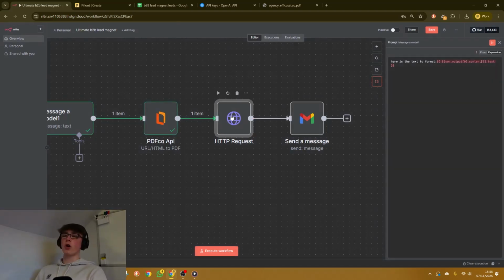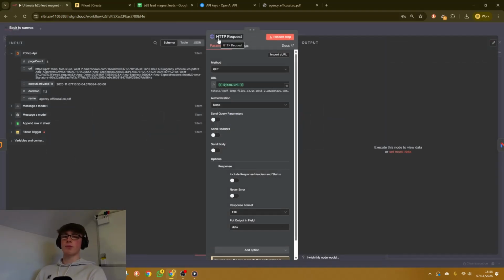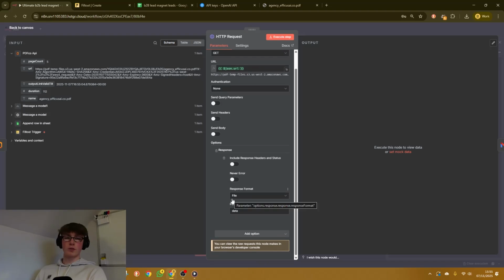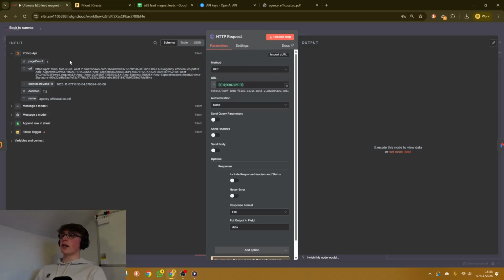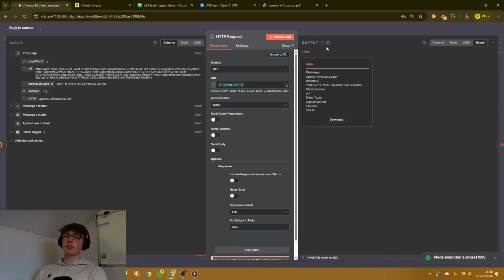Before that, we need to download the file, so we're going to use the HTTP request module for this. All we're doing is a get request, and the response format is going to be file. You just want to put the file from PDF.co into the URL field, and that's literally it. Whenever we run this, I'll show you the output that we get. You should see this little data box, and that is exactly what we need. That is what we're going to be sending via Gmail.